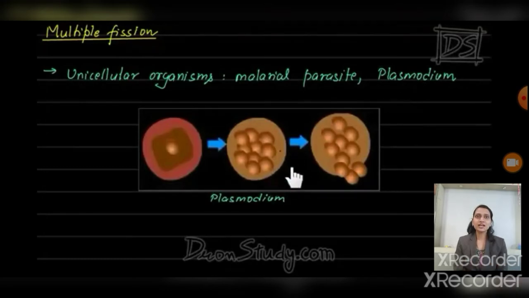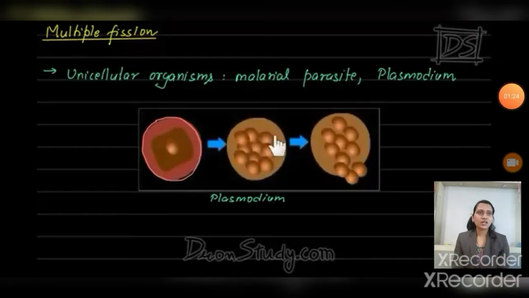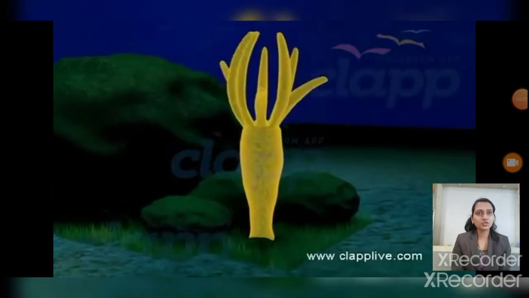See in that picture, when the condition is unfavorable, the cell of this Plasmodium vivax is surrounded by a cyst. Inside that cell, the nucleus continuously divides and forms many nuclei. Afterward, some part of the cytoplasm surrounds each nucleus. When the condition becomes favorable, that cyst splits up and each nucleus is released from it and develops as a new organism.